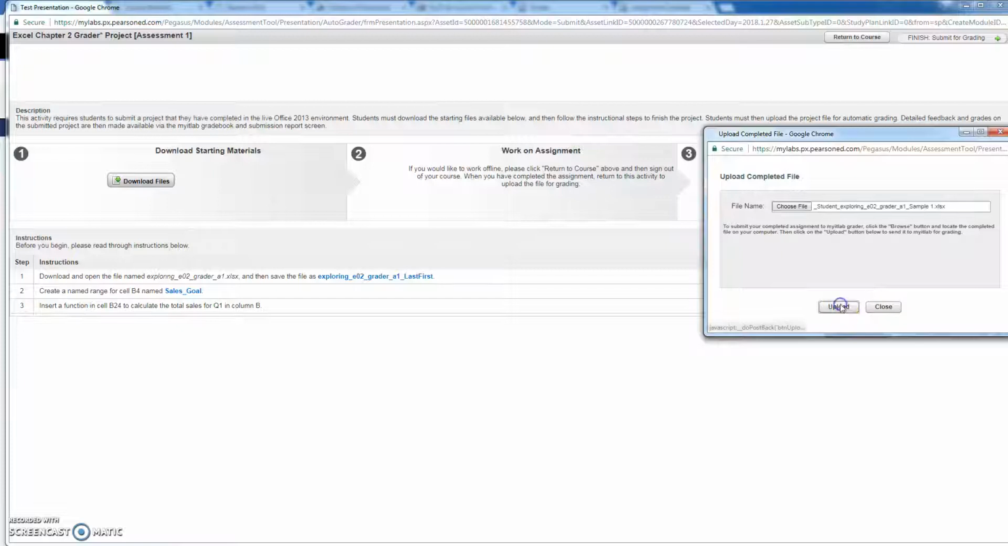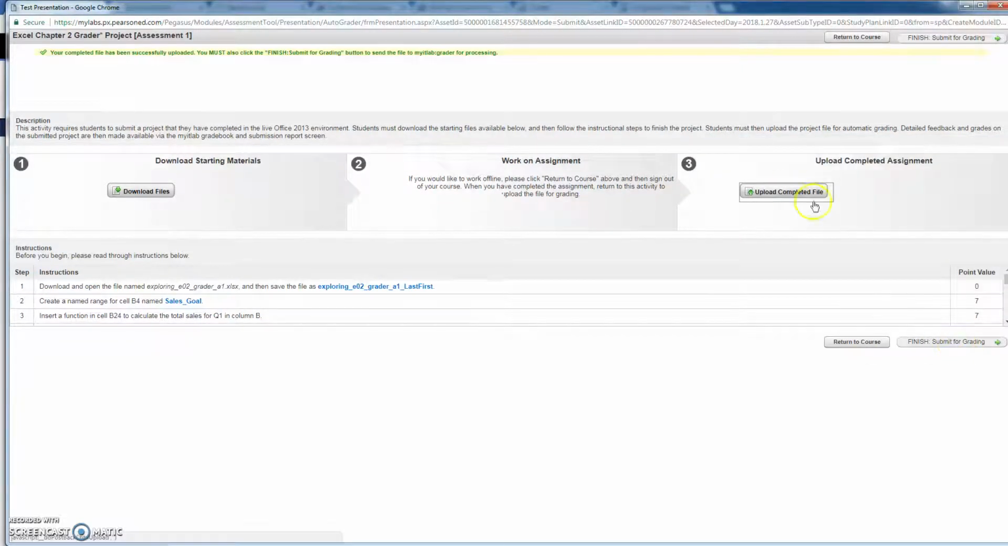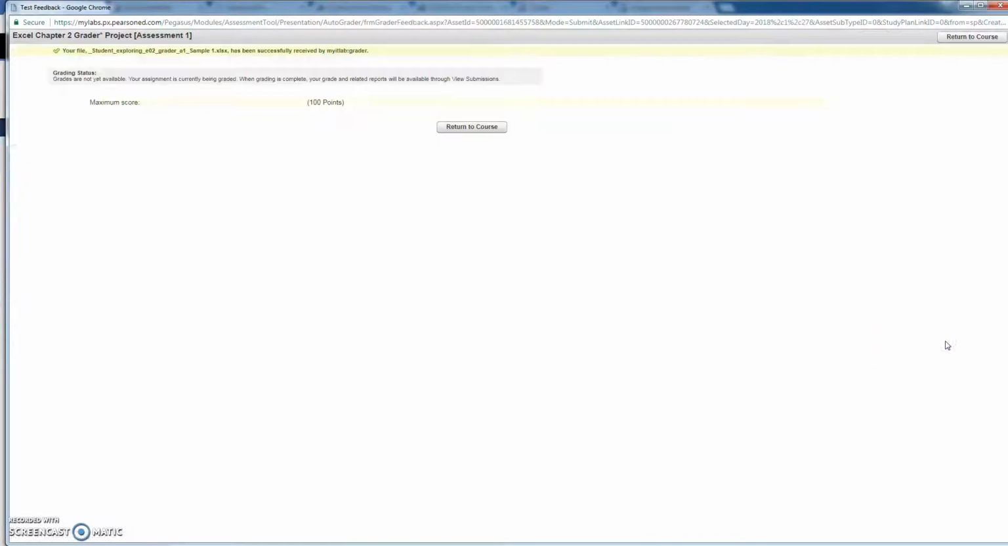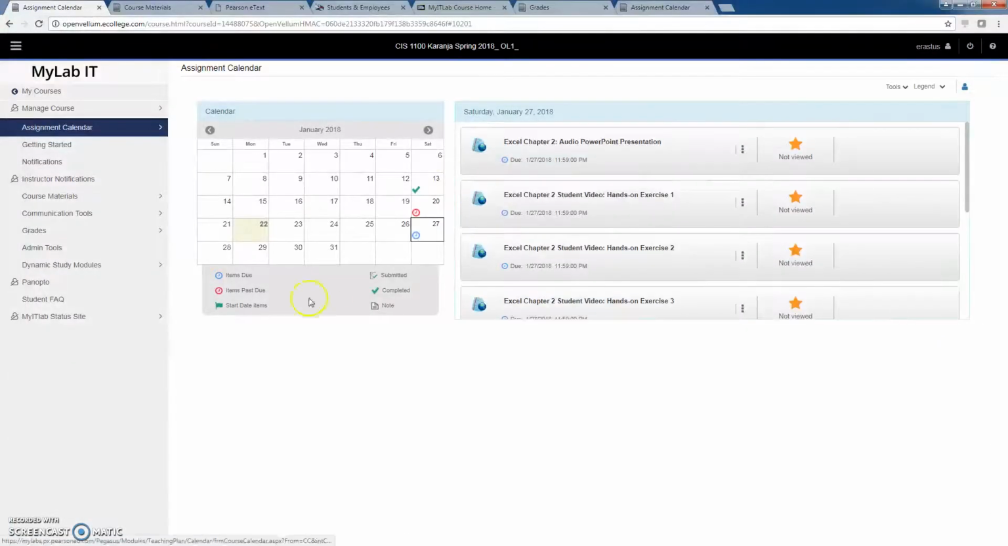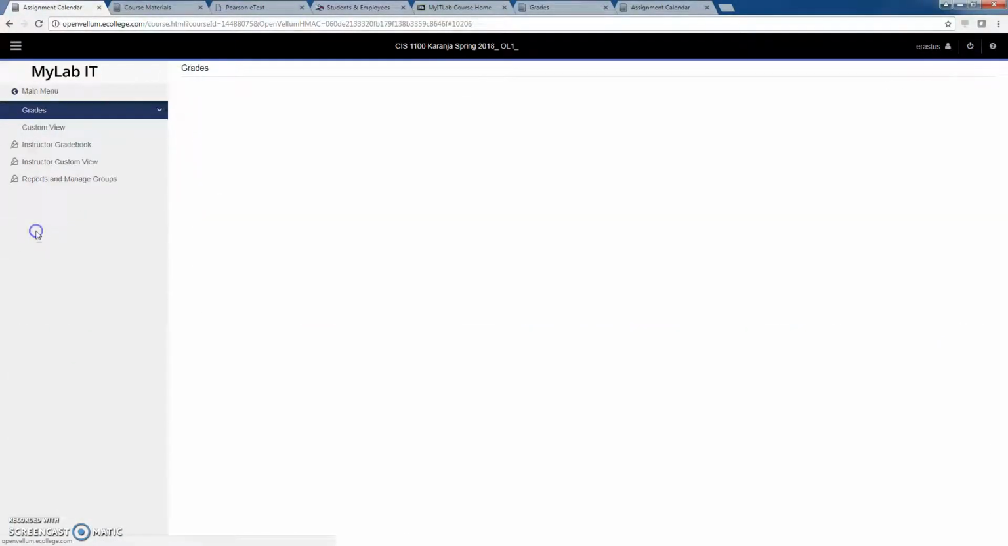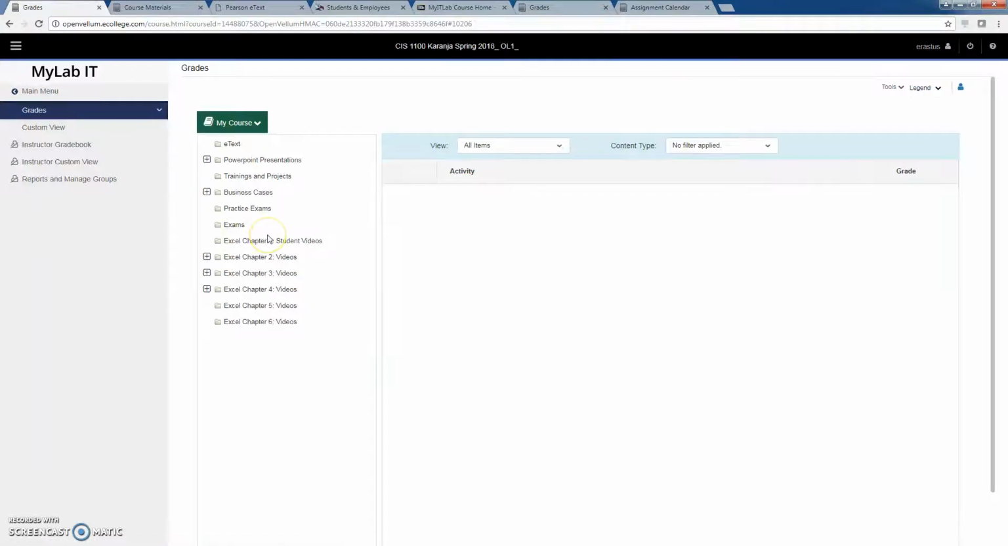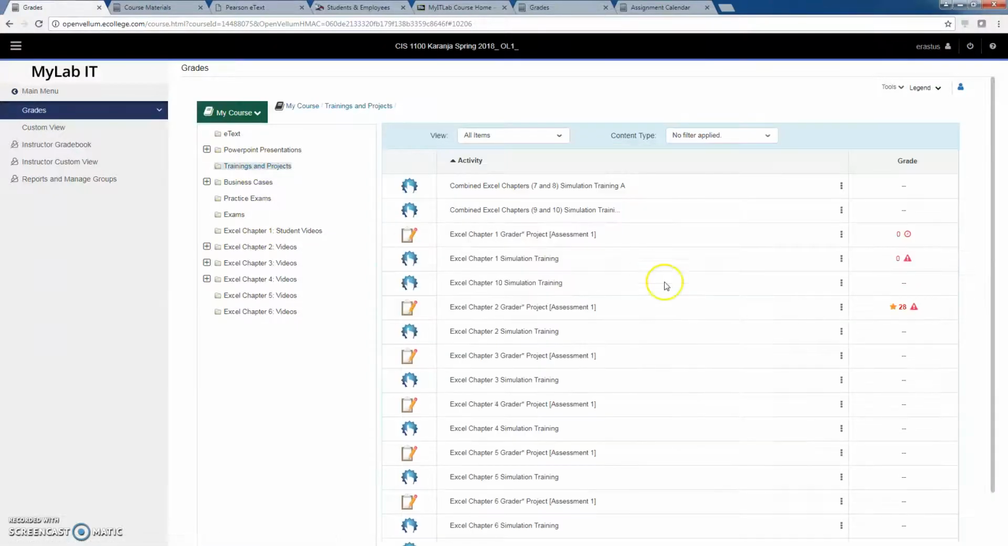Click on that, upload, and remember the first assignment we got 21, so we want to see whether we can make some changes, some improvements. And then always remember to click finish submission, return to class, and then you can go back to grade, and we want to see what's going to happen to our grade. Training and projects, and grade 2. So we had 21 before, now we have 28. So we were able to add 7 points.